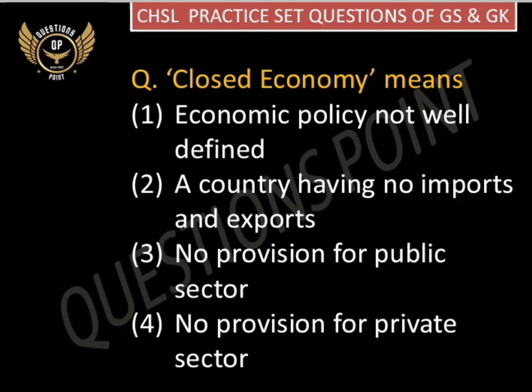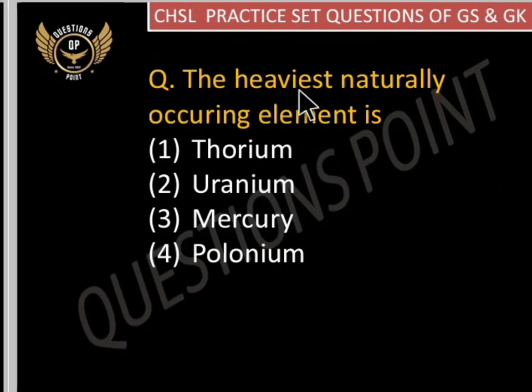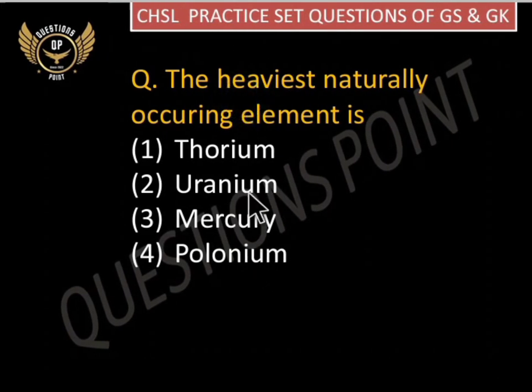Next question, closed economy means economic policy not well defined, country having no import and export, no provision for public sector, or no provision for private sector. The correct answer for this question will be option number 2, that is a country having no imports and exports. Next question, the heaviest naturally occurring element is, options are thorium, uranium, mercury or polonium. So the correct answer here will be thorium. Thorium is the heaviest naturally occurring element.